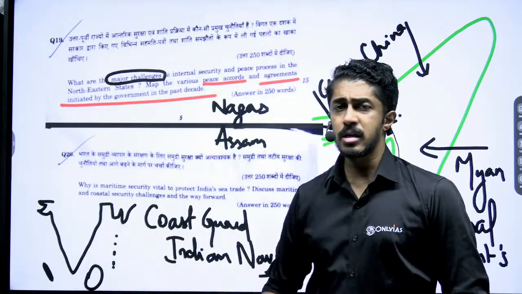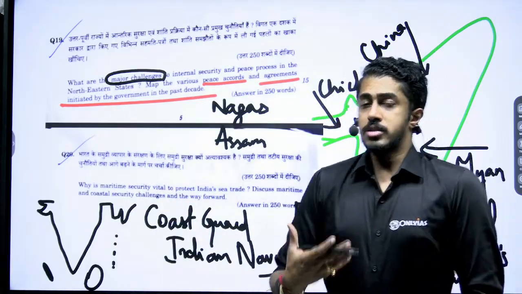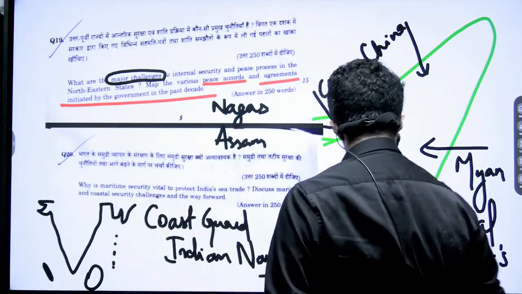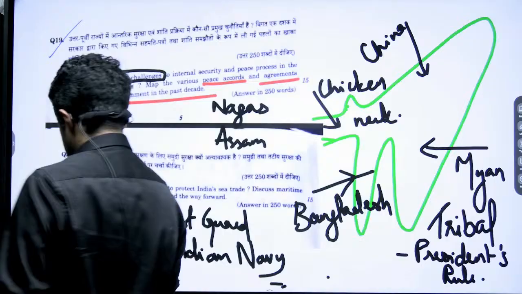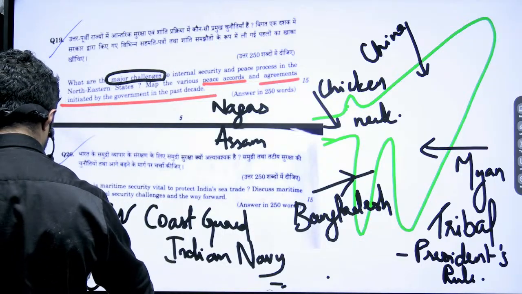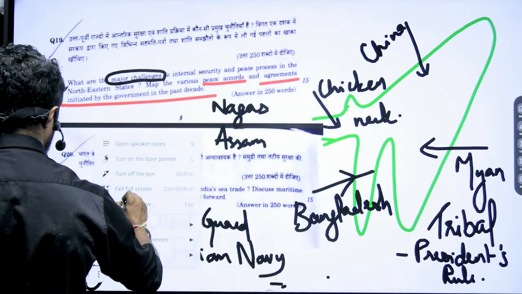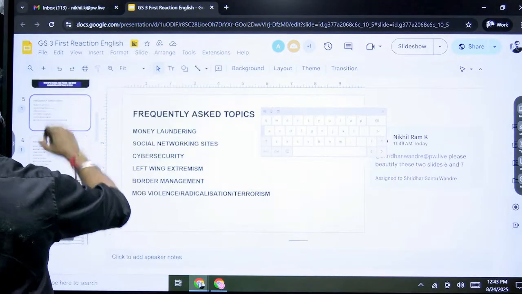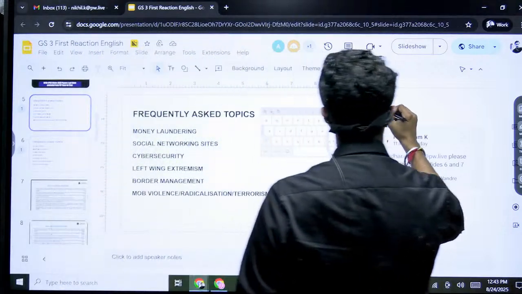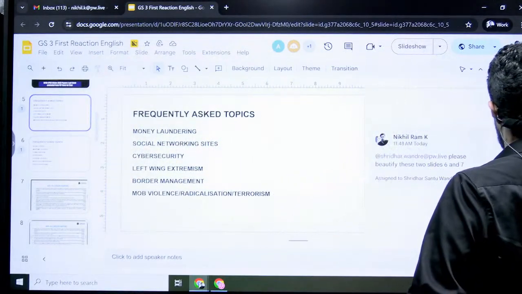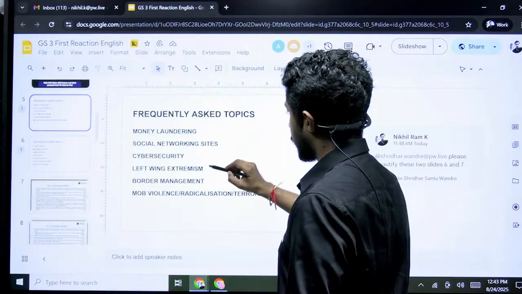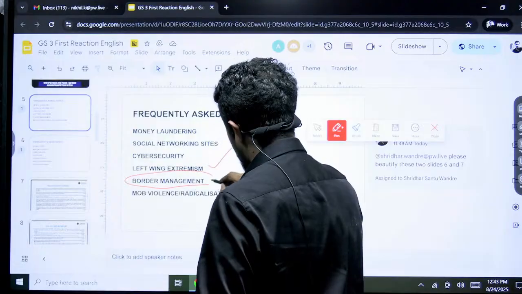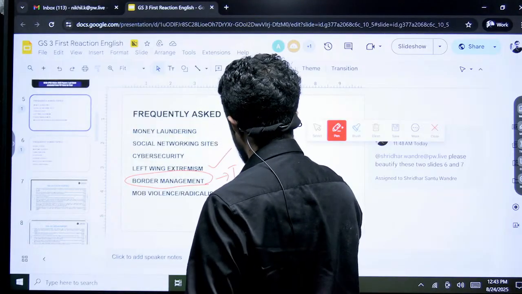As we can clearly see, none of the questions were surprises; all were repeated topics. That is the reason why I told you initially. Questions came on left-wing extremism, indirectly.